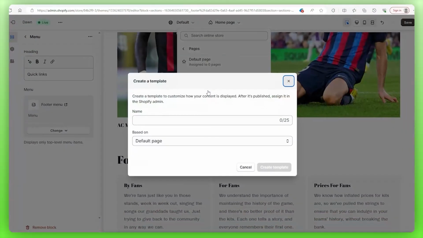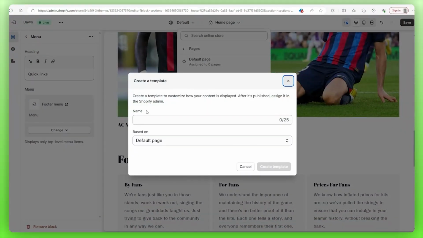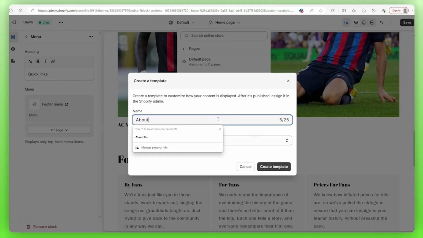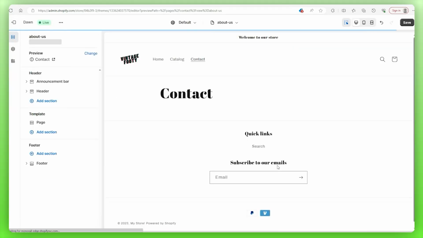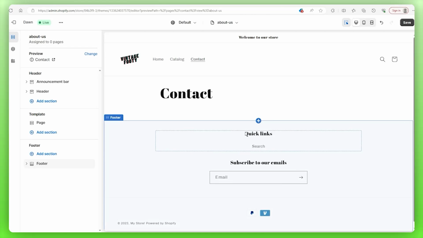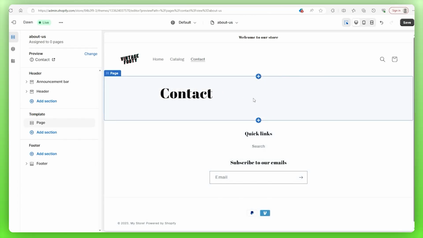That is the one we want because we want to be able to identify the name of the template when we make this page. So we're going to name this About Us, base it on the default page, which is just going to copy for our new page, but we can also edit this once we've set it up. Then just go ahead and click on Create Template. It'll refresh the page and it'll show the name as Contact because we based it on the default page. But no worries, this will change in a moment.